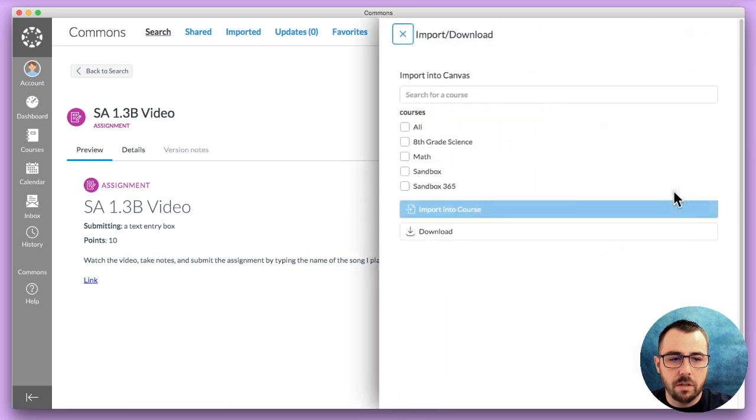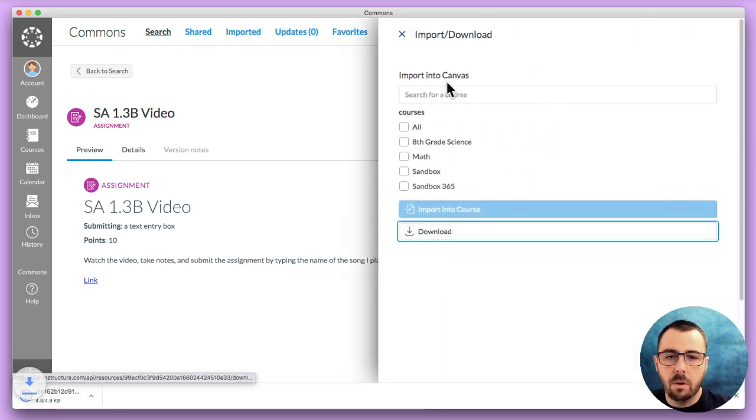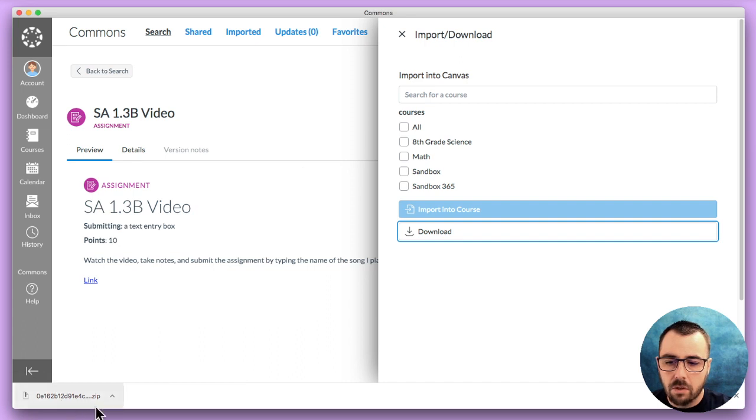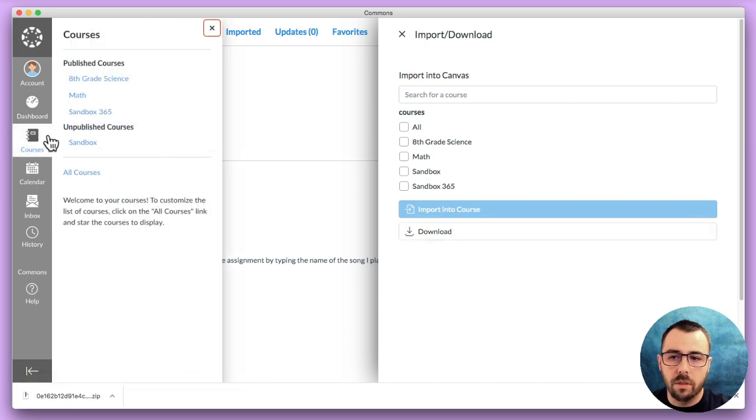Again, I'm going to choose import/download, but this time I'm going to actually click the download button. And this is going to download directly to your computer, or it's going to give a save as button if that's the setting that you have with your browser. So I can see that it automatically downloaded it to my computer there. And again, I'm going to go over to the course that I want this to be in. I'm going to go back to my sandbox.